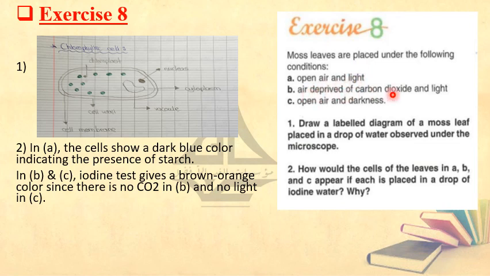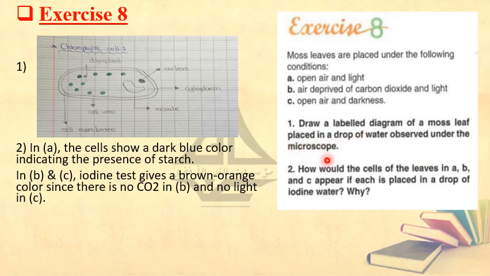Air deprived of carbon dioxide, with light: here there is one missing factor for photosynthesis, so this plant will not make photosynthesis. Open air and darkness: it is the same, there is one missing factor which is light, so this plant will not make photosynthesis.